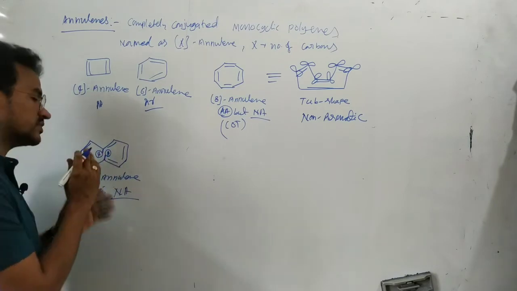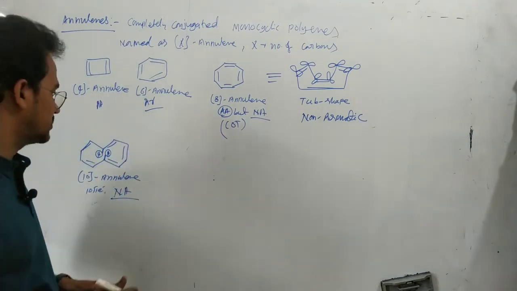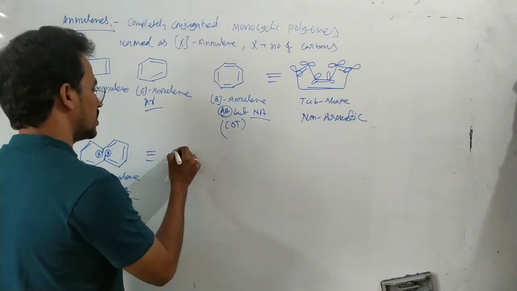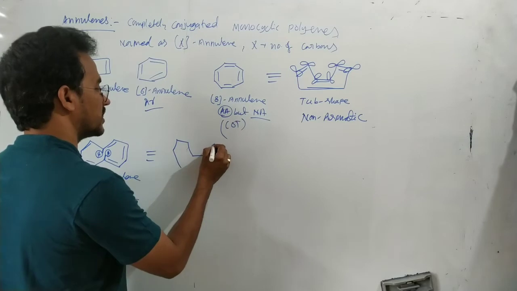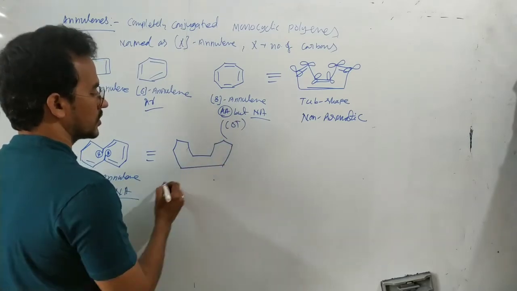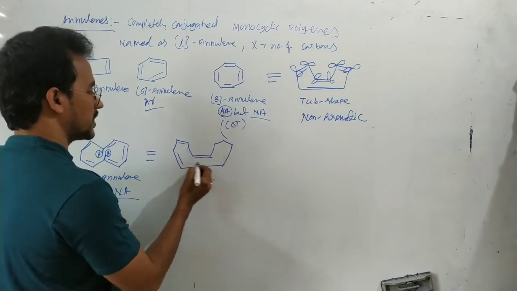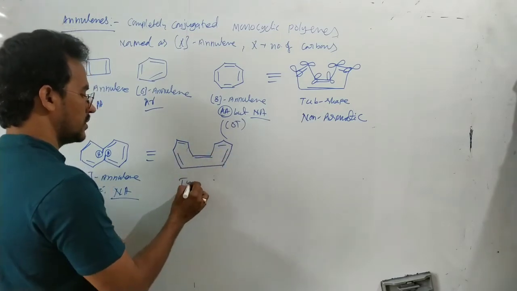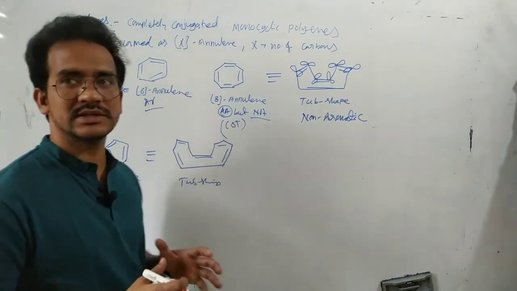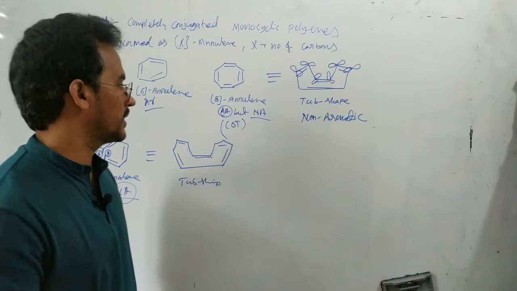These hydrogens are very close, so highly repulsive. So to get stability, this one again exists in a tub shape. This molecule also exists in a tub shape, so 10-annulene is a non-aromatic compound.